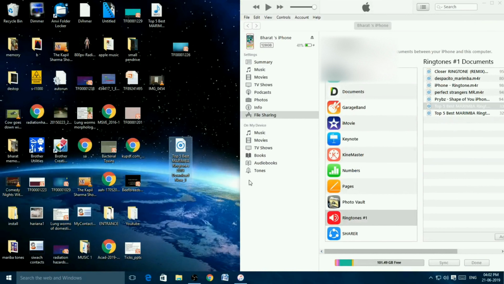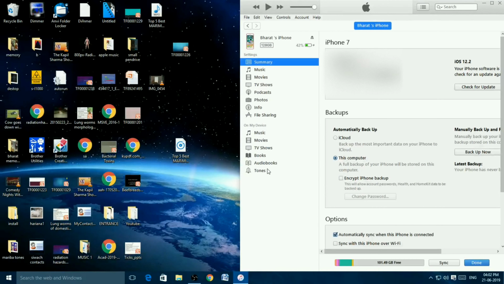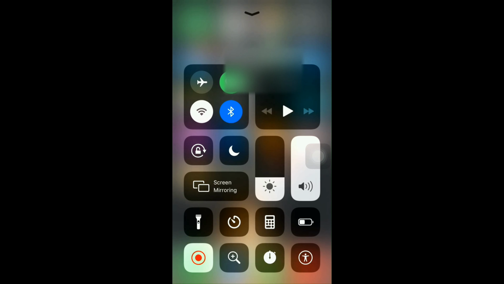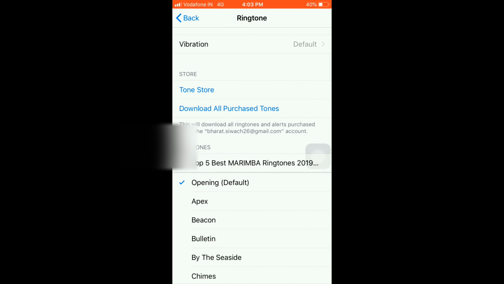Now in iTunes, select the tones option and again drag the ringtone into the tones folder. As you can see, the ringtone has been added.